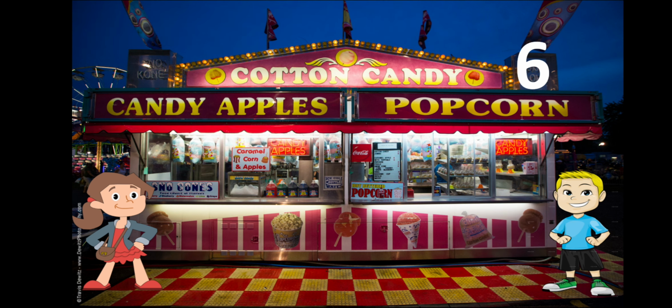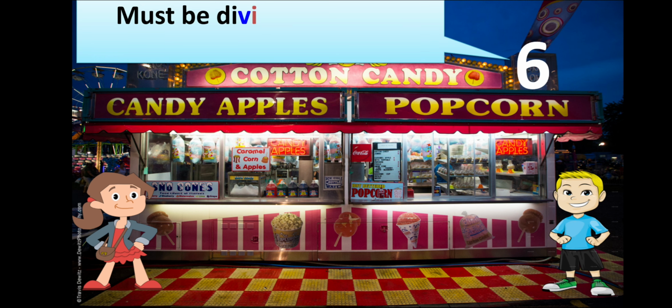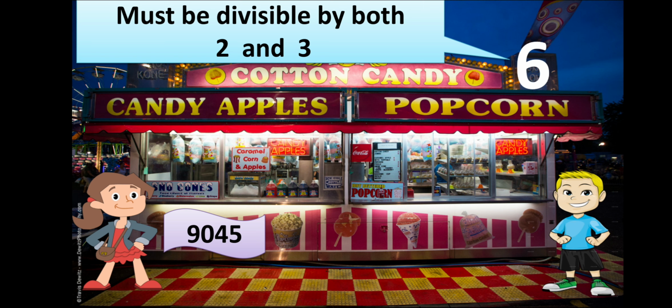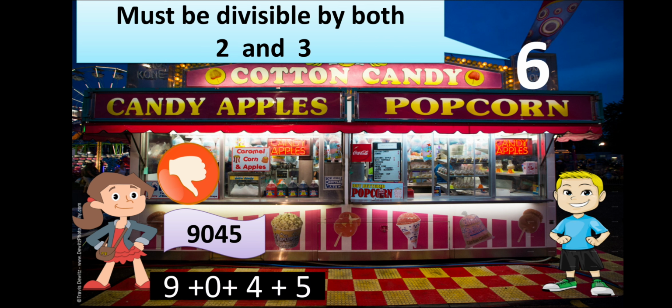Next, moving on to stall 6. This says that the number must be divisible by both 2 and 3. Whatever the coupon number is, it should be divisible by 2 and also by 3. So Ginny started checking her number. First, is it divisible by 2? We know that for 2 the test is the last digit: it should be 0, 2, 4, 6 or 8. Now it is 5, so it is not divisible by 2. So she tried with 3 now. With 3 it is divisible.